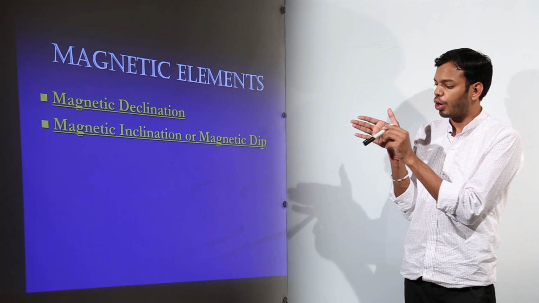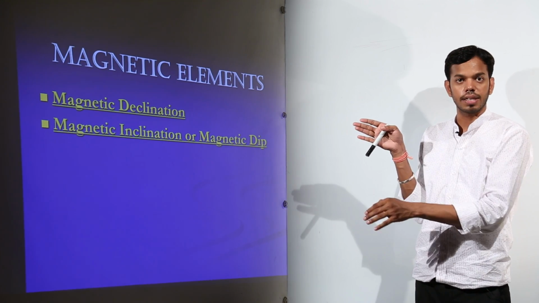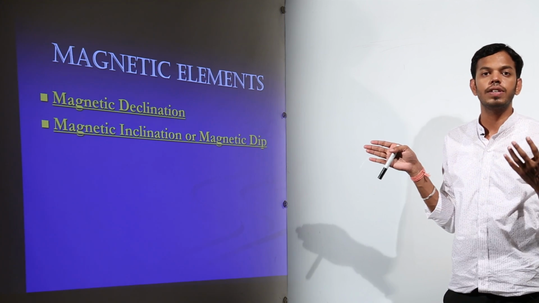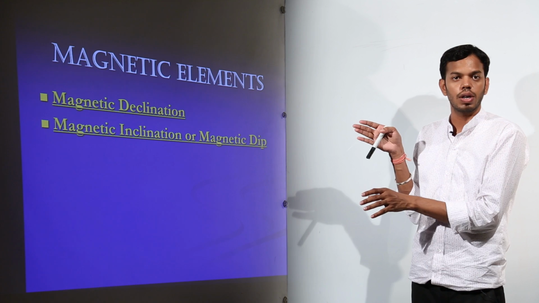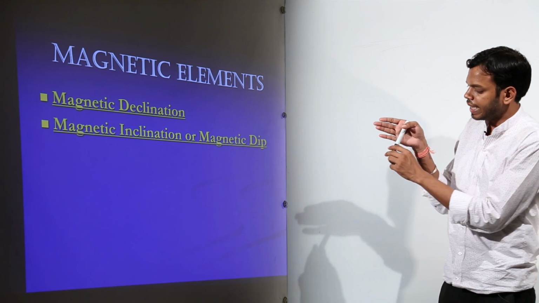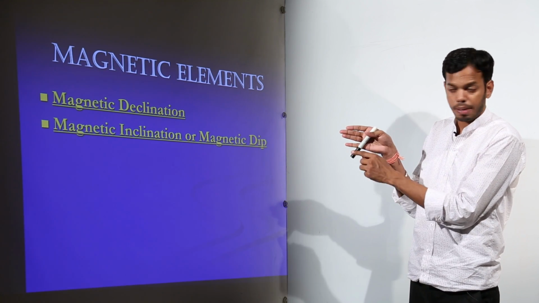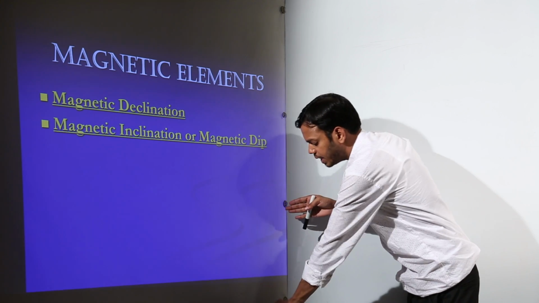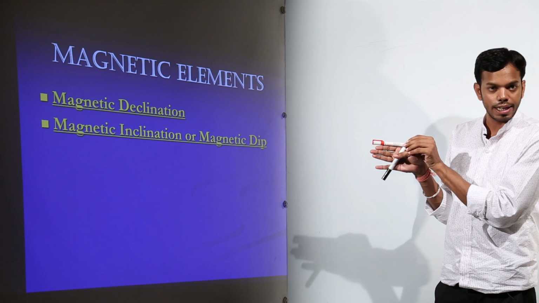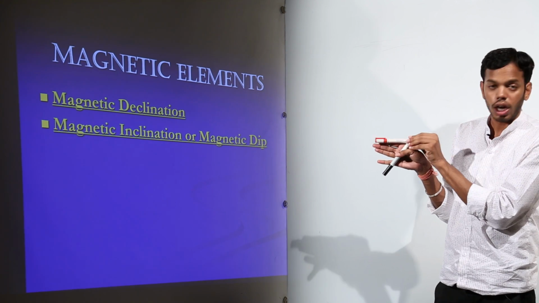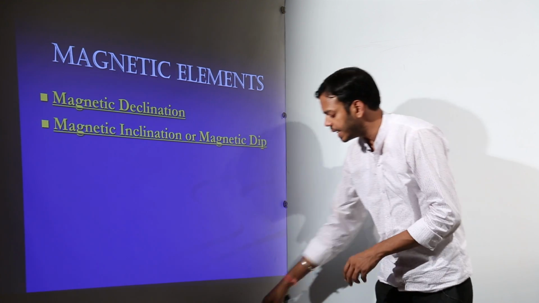It is going to point towards the Earth, because the net magnetic field originating from the Earth is from the core, so it is going to direct somewhere towards the surface. The angle which this needle makes with the horizontal line, any horizontal line from that needle point, is called angle of dip or magnetic inclination.